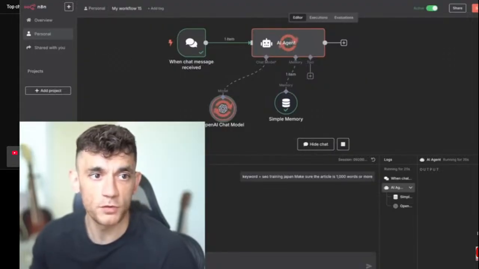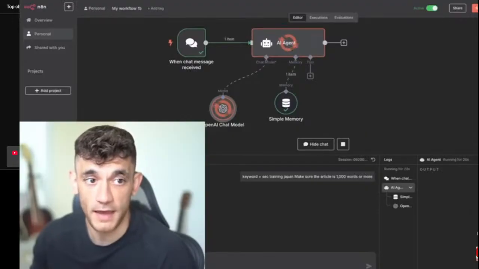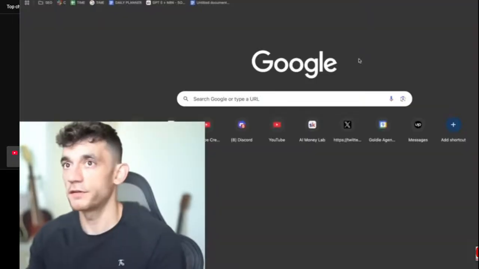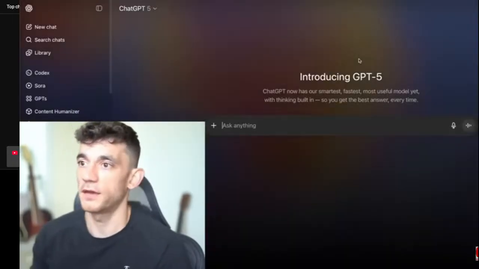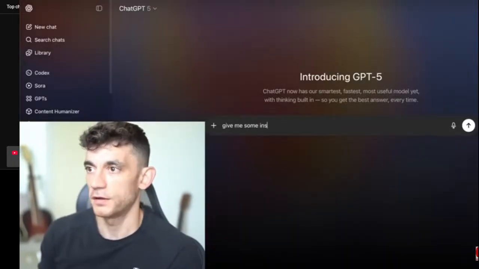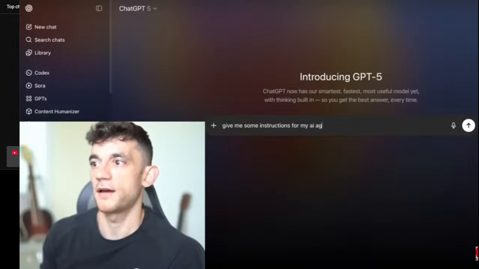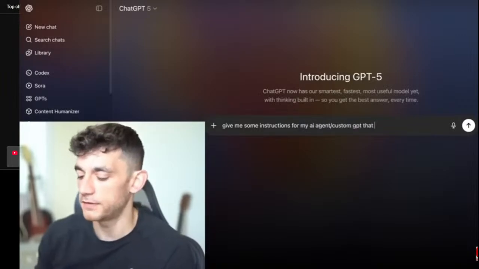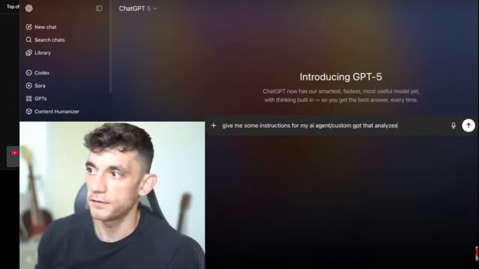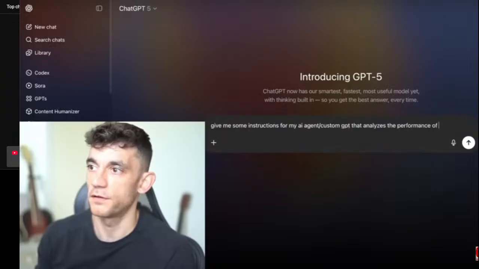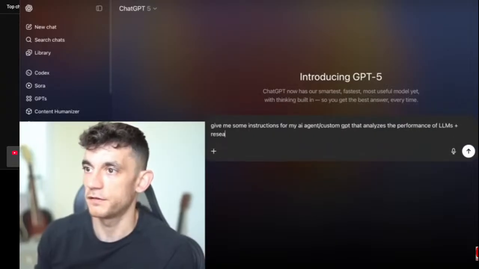Someone else is asking, would you be able to create an AI agent that can evaluate the performance of LLM models based on criteria like accuracy and latency? You go into something like ChatGPT and you say, give me some instructions for my AI agent or custom GPT that analyzes the performance of LLMs plus researches which models are the best.